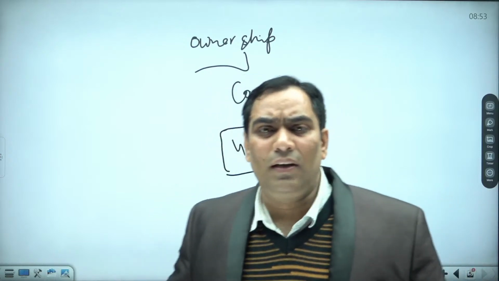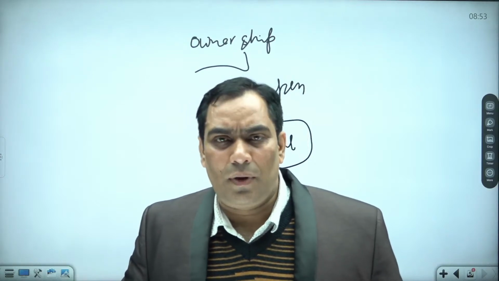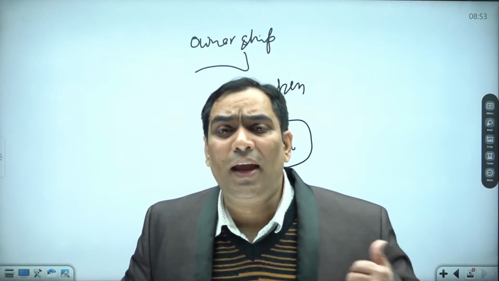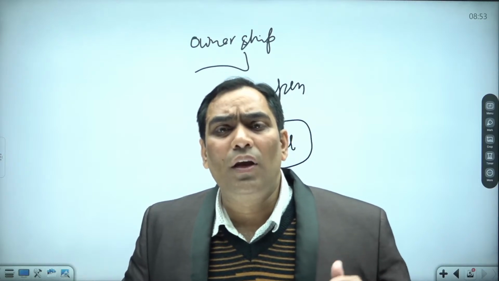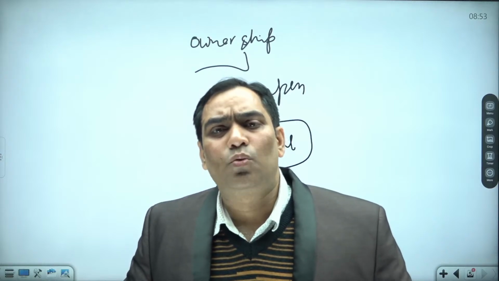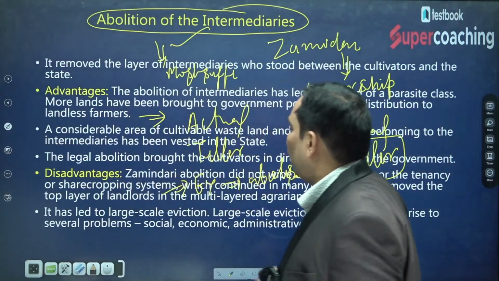And what is the advantage? The advantage was that the actual tiller got the ownership right. Now that actual tiller has the motivation to invest in that land holding in order to increase the productivity. At the same time, their exploitation is going to be eradicated. Okay, so that was the abolition of intermediaries.